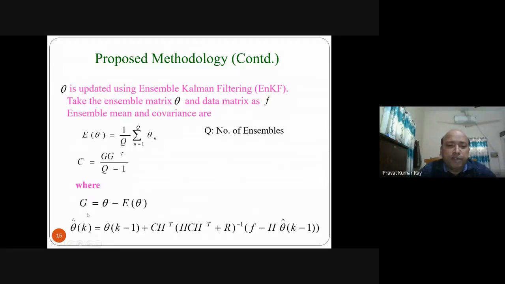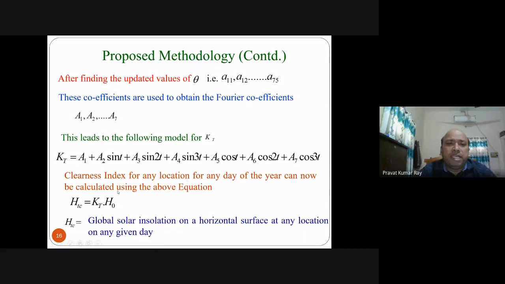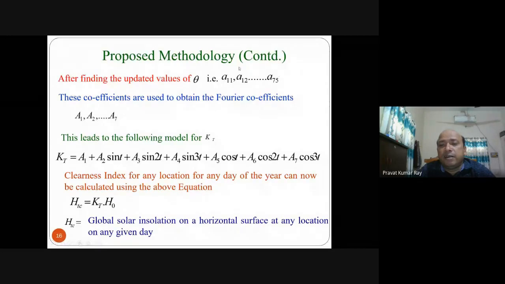And finally you have to update the unknown parameter theta. Theta at the current instant equals theta at the previous instant plus this update. This is the error covariance matrix, that is R. In this way you can update the theta value. Theta means the unknown parameters, which here are these small a coefficients. So using this algorithm, we have updated this theta parameter. Theta parameter means the small a parameters, all those that I have shown earlier, that is a11 to a75. In this way these are updated using the ensemble Kalman filter algorithm.